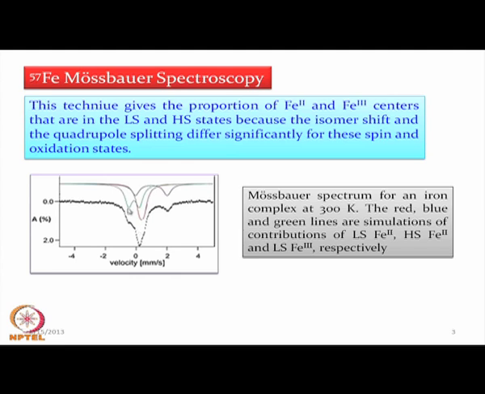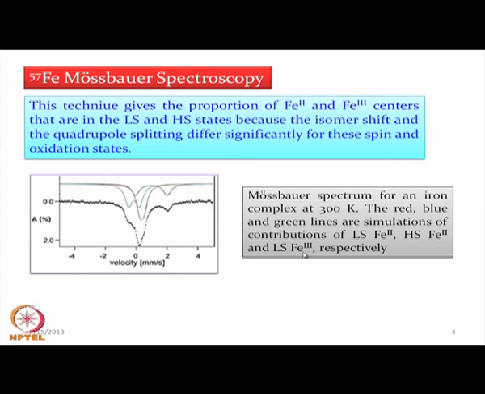One particular component we have, the second one, and the third one also, are simulations of contributions of 3 species only, not all 4 species present. So, the simulation of the entire spectrum tells us that the spectrum we are getting is basically a mixture of 3 components, with contributions from low spin iron 2, high spin iron 2 and low spin iron 3.